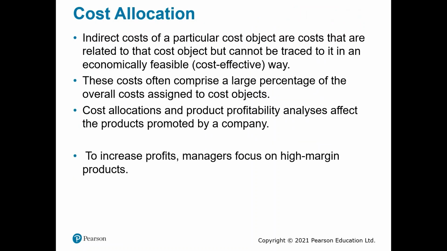We know that the indirect costs of a given cost object are costs that are related to that cost object but cannot be easily tracked. These costs usually make up a percentage of the total cost allocated to the products. At this point, we can give an example of Astel's cost allocation issues. Astel manufactures two products, a high-end computer named West Point and a laptop with an Intel Core i9 chip named ProValue. We can call the six business functions in Astel's value chain research and development, product design and processing, production, marketing, distribution, and customer service, respectively.